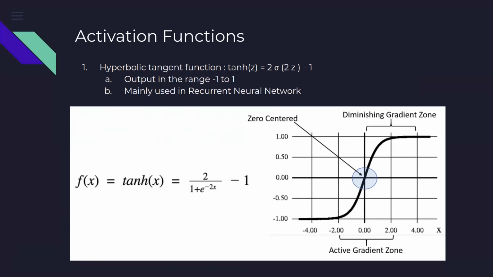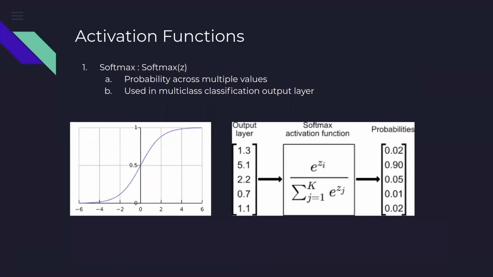So the things to remember is that the output range will be between -1 and 1, and it is mainly used in different variants of the recurrent neural network, which is the main thing that we use in natural language processing. The third kind of activation function is called softmax.